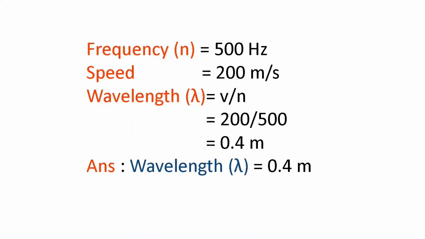To find out the wavelength, we have a formula. Wavelength, or lambda, is equal to V by N. V means the speed. N means frequency. So if we substitute the values in the respective places, we will get the answer. V is equal to 200 meter per second, which is divided by 500 Hz. So the answer will be 0.4 meter. The wavelength is 0.4 meter.